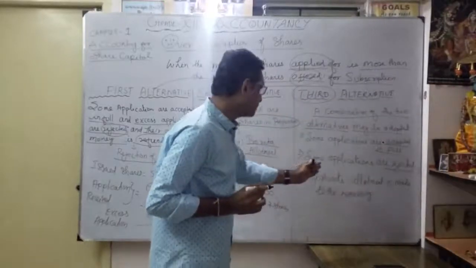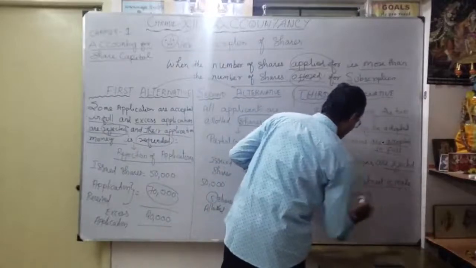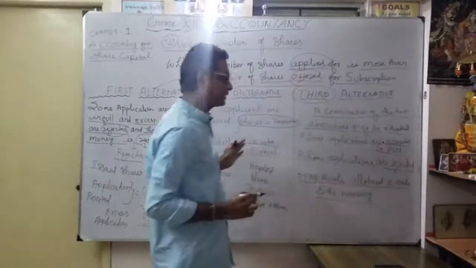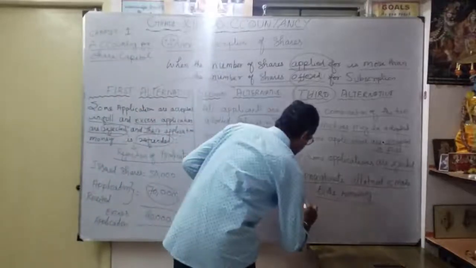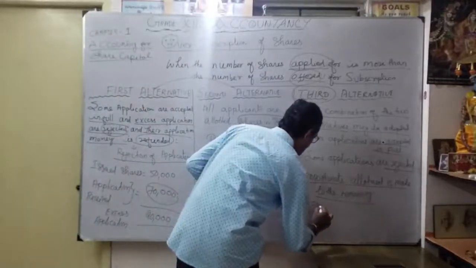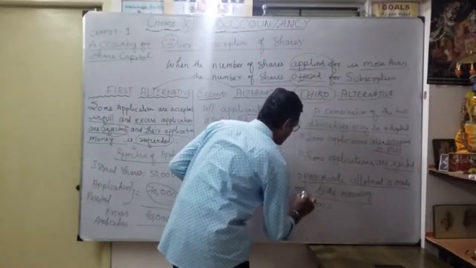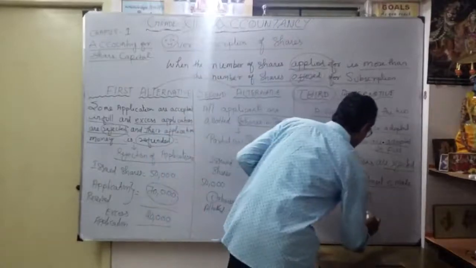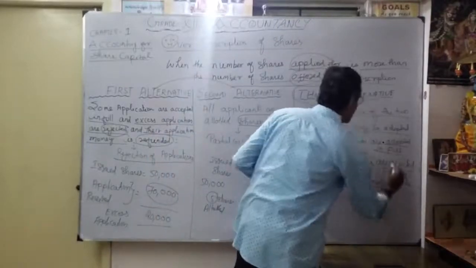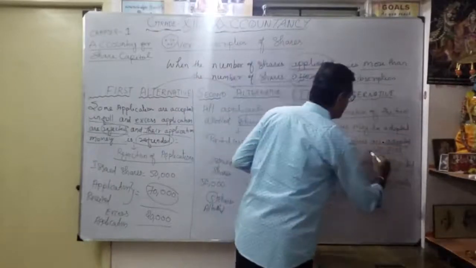Okay. Proportionate allotment is made. So here the proportionate allotment is made to the remaining. The same example I will explain here. So here first 20,000, whoever applied 20,000, simply you allot fully 20,000. Okay. So this is over for this one. Some applications are accepted in full.